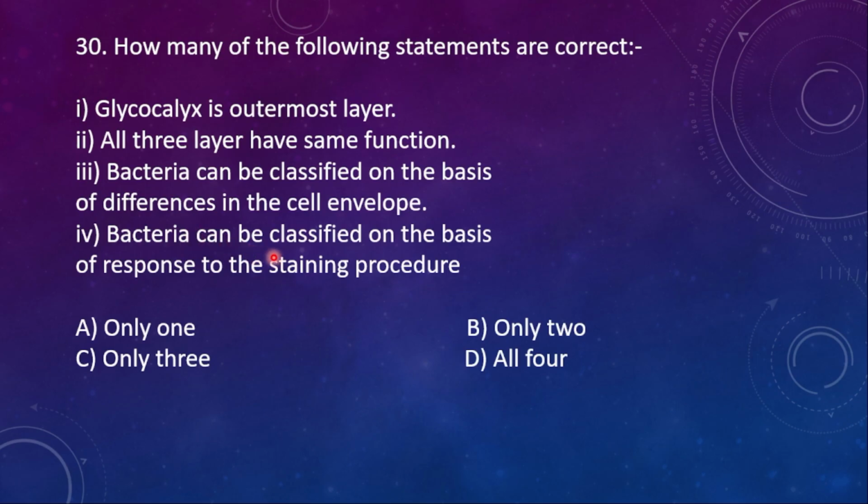Fourth one, bacteria can be classified on the basis of response to the staining procedure. So here, how many are correct, he is asking. So here there are only 3. Glycocalyx is the outermost layer is correct. All 3 layers have the same function is wrong. Third one is correct, and fourth one is correct. So only 3 are correct among them.